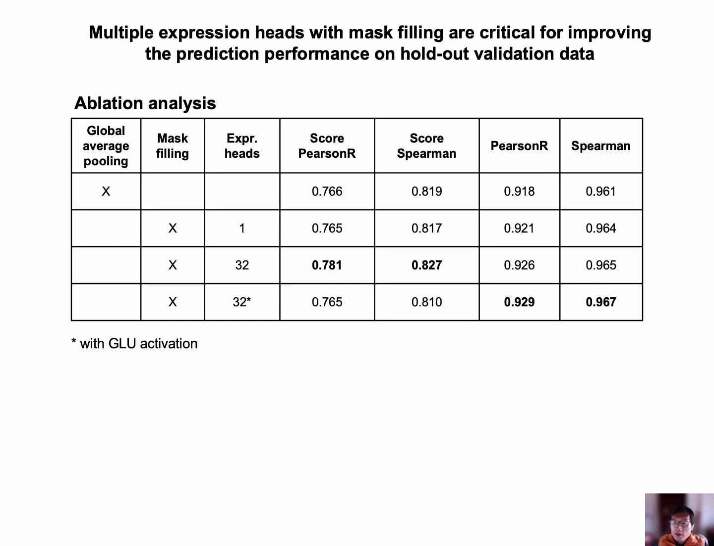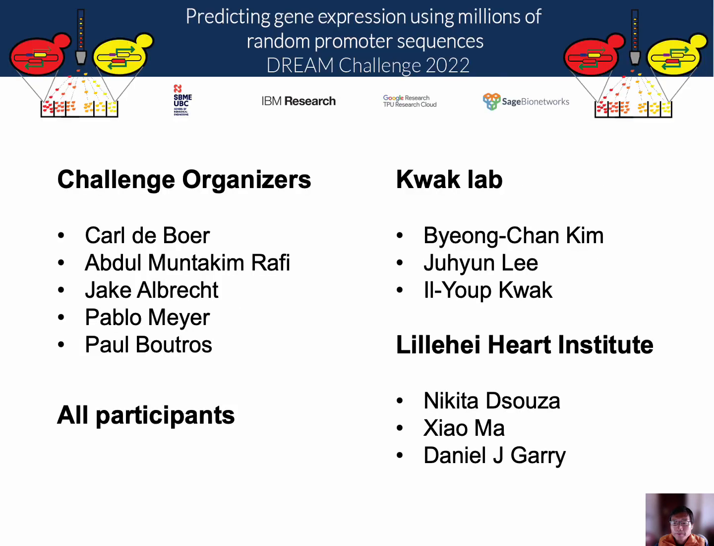It's interesting that adding a GLU activation to expression heads produced even higher unweighted Pearson's R and Spearman's rho on the holdout validation data. However, the weighted score became even worse than average pooling. In future, it's worth exploring different designs of the expression heads.